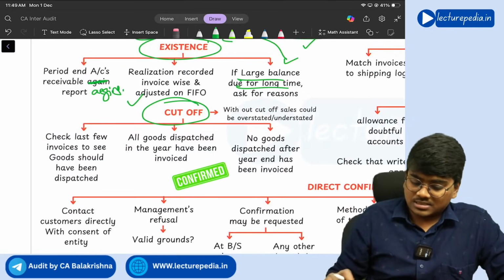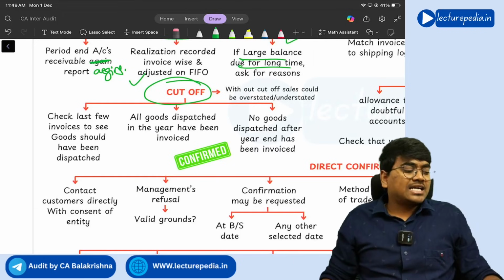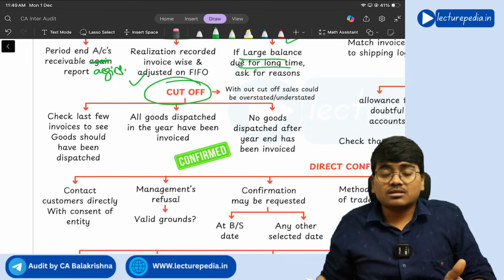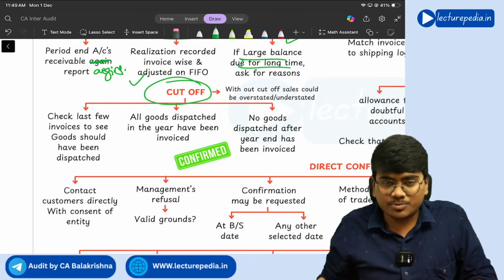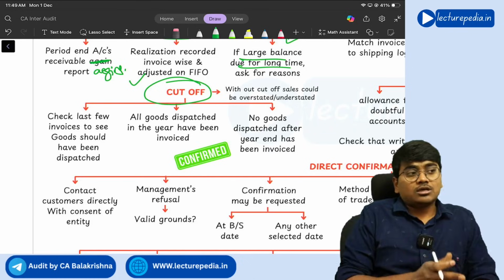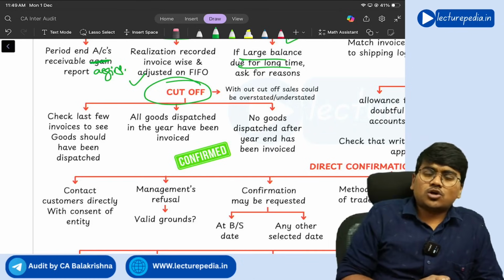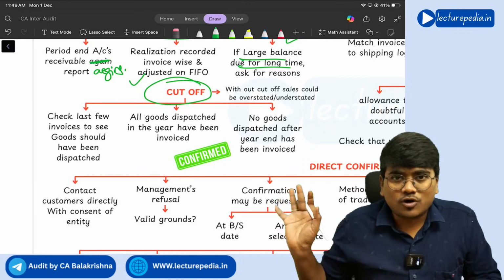Understanding? Yes. Next, cutoff. What is meant by cutoff? The cutoff assertion says that whatever transactions have occurred in the current year, only those have to be recorded in the current period. You should not record previous year transactions in the current year, and you should also not record next year's transactions in the current year. That is cutoff. Clear?